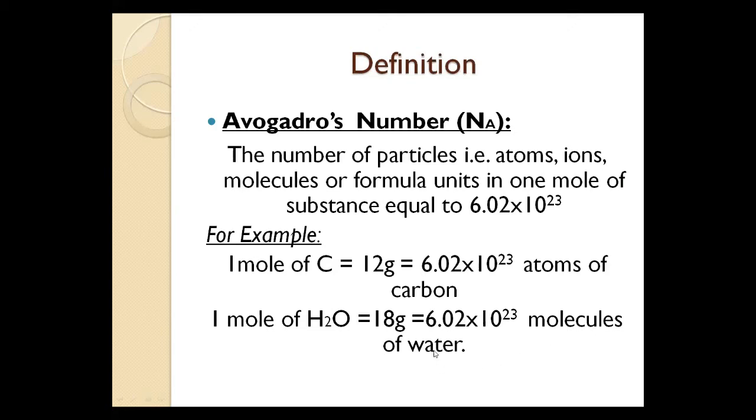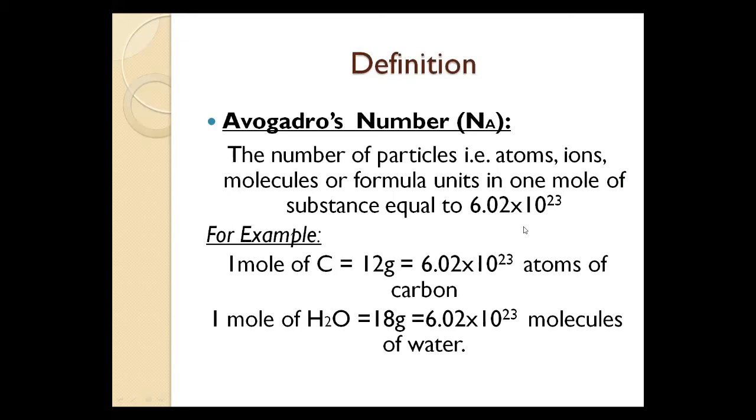So once again, I'm repeating, Avogadro's number is for our convenience. We cannot count each and every particle of atoms, molecules, or even formula units. So for convenience, we have the fixed value, that is 6.02 times 10 raised to power 23. It is useful for our calculations.